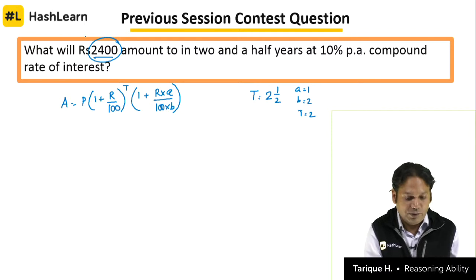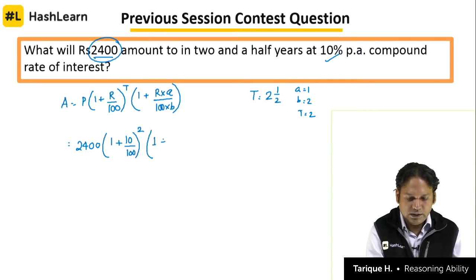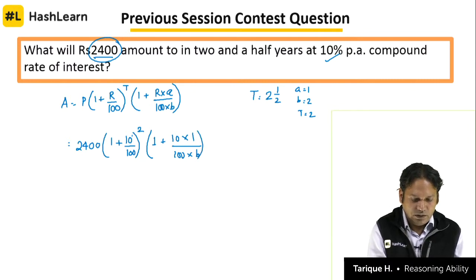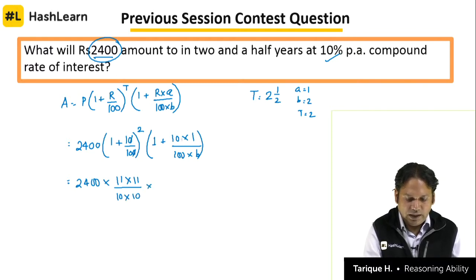What will 2400 amount to? 2400 into 1 plus R. What is R here? 10%. Power 2 into 1 plus R, 10 into 1 upon 100 into B. So 0 0 cancelled. 2400 into 10 plus 1, 11 into 11 square by 10 into 10, cancel zeros here.